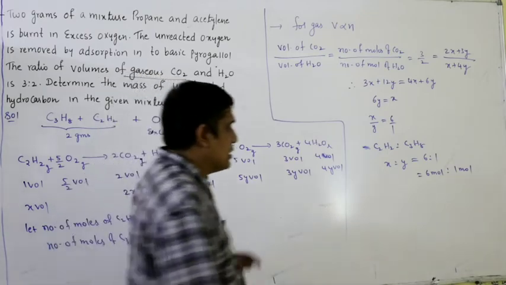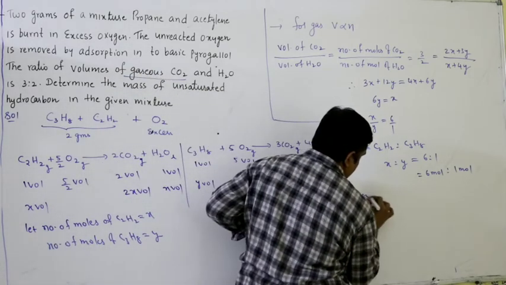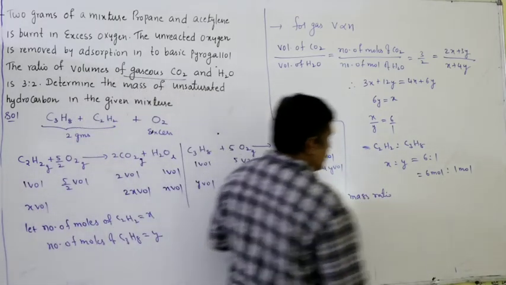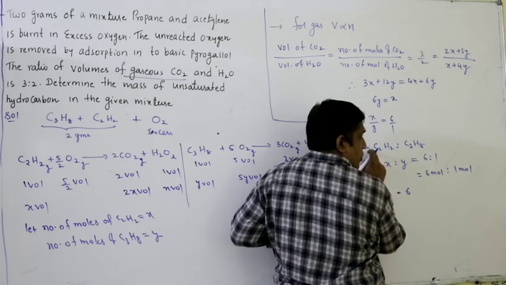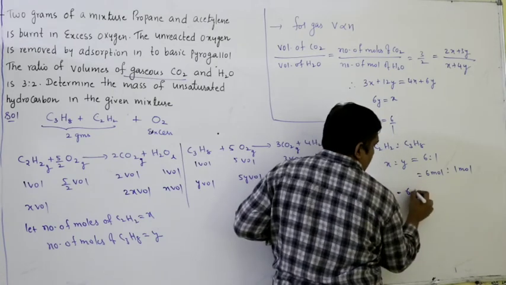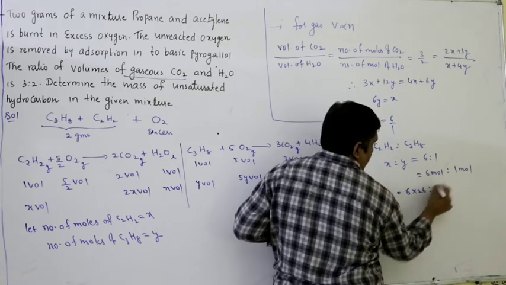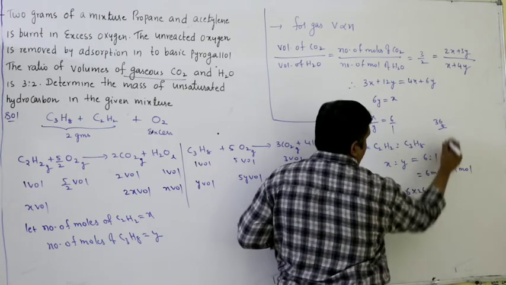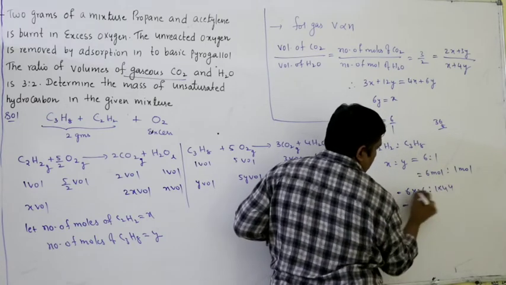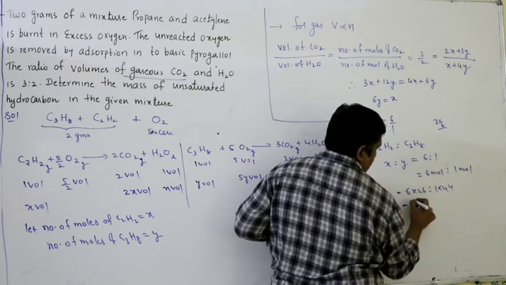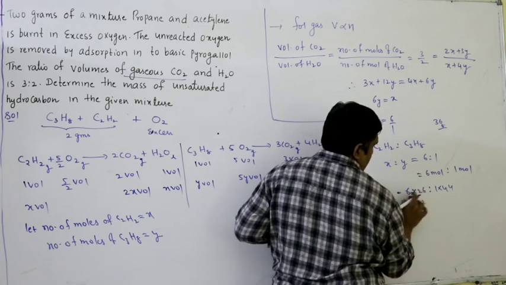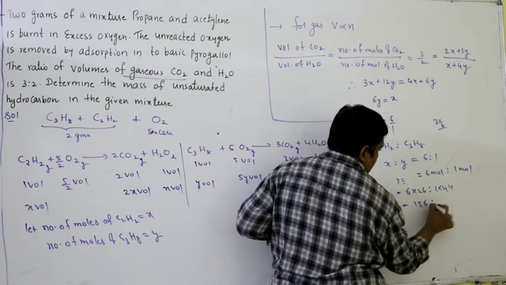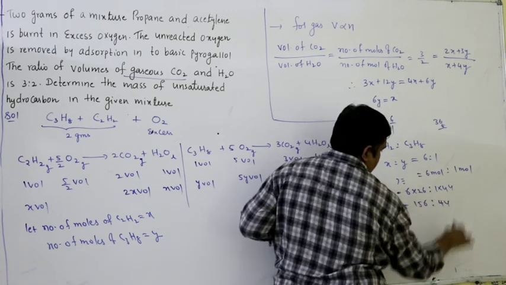6 moles of acetylene, converting into mass ratio. So if I know mole ratio, how to convert into mass ratio? Multiply with molecular weight. 6 moles of acetylene, 2 into 12, 24 plus 2, 26, 6 into 26 grams is to 1 mole of propane, 3 into 12, 36 plus 8, 44, 1 into 44. 6 into 26 is 156 grams is to 44 grams.